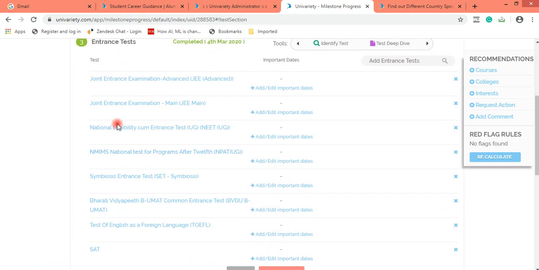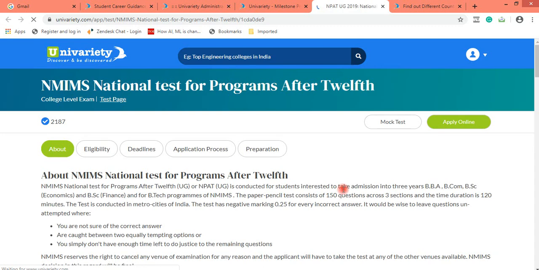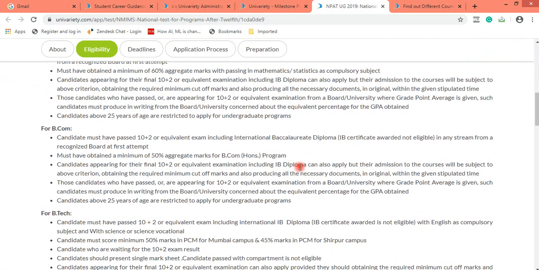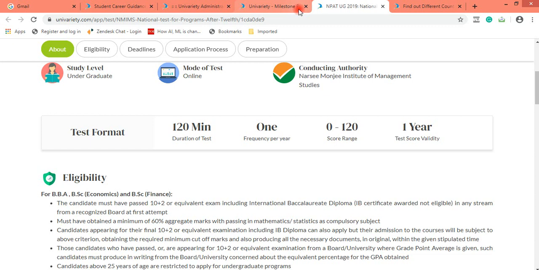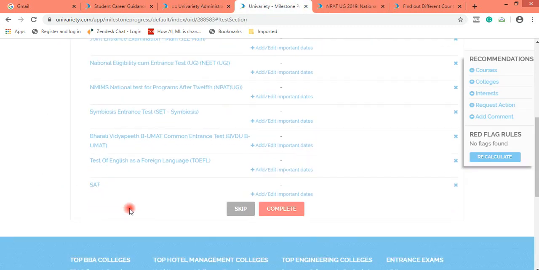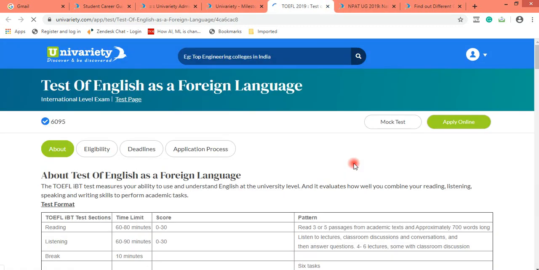And this is the kind of information which is there for all the tests. Let me talk about NPAT. So this is again the kind of information which is there. Or if I'm talking about TOEFL.